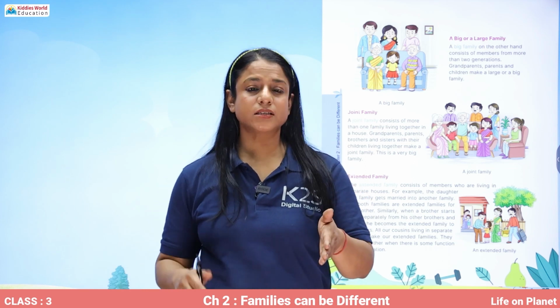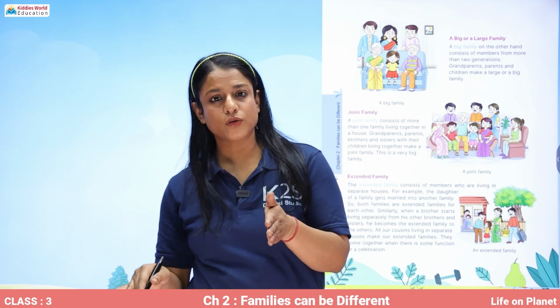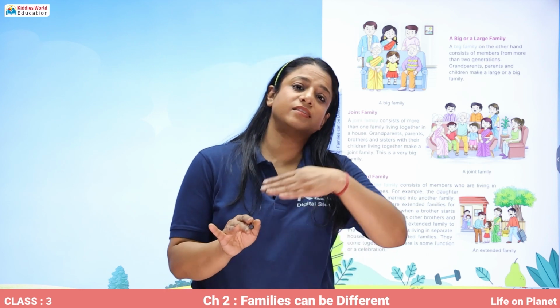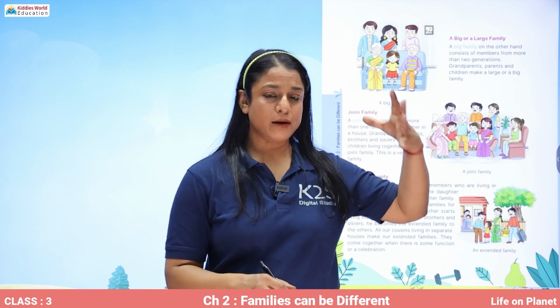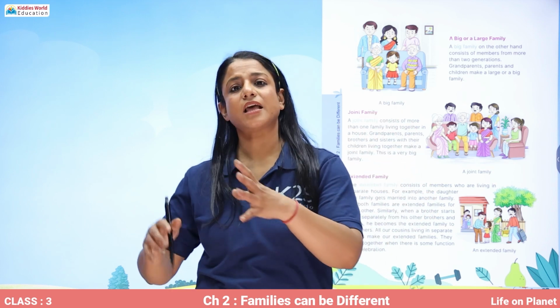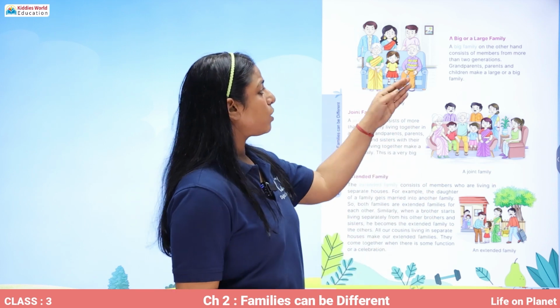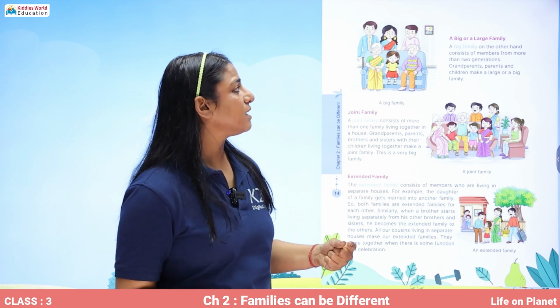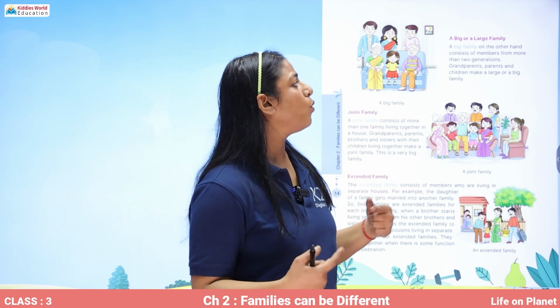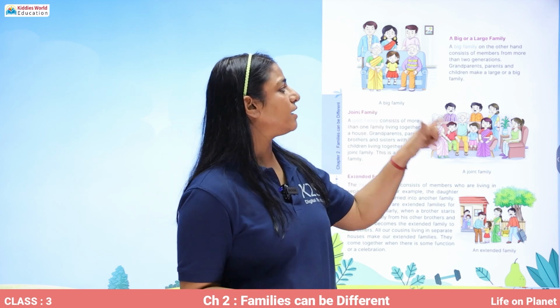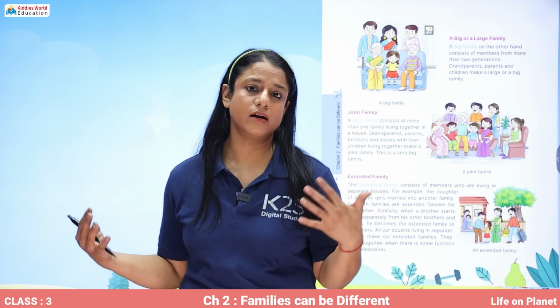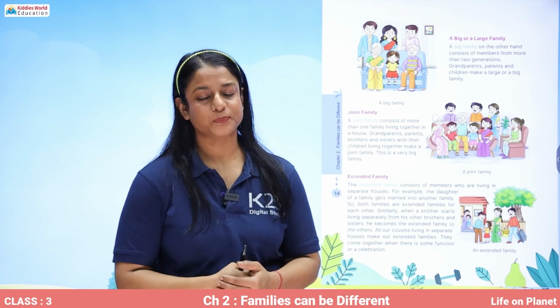So parents living with their children also, and the parents living with their parents also. So there are three generations: grandparents, parents and children. A big family, on the other hand, consists of the members from more than two generations. Grandparents, parents and children make a large or a big family.